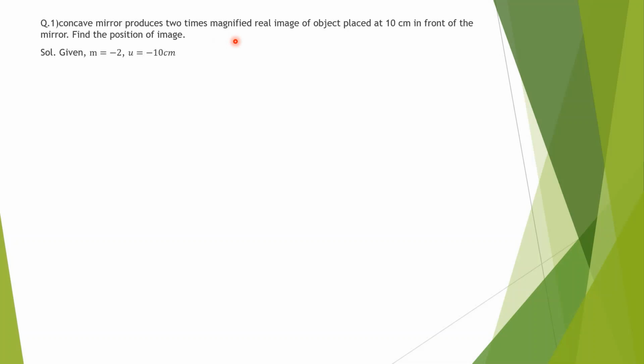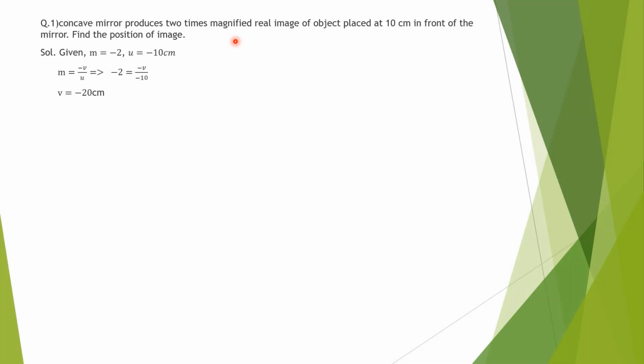I have already explained, m equals minus 2, u equals minus 10. Now what we have to find? The value of v. We know that m equals minus v upon u. On putting the value of m as minus 2, minus v as it is, and the value of u as minus 10, on cross multiplying, first minus minus will cancel, and 2 into 10 with negative sign becomes v equals minus 20 centimeter.